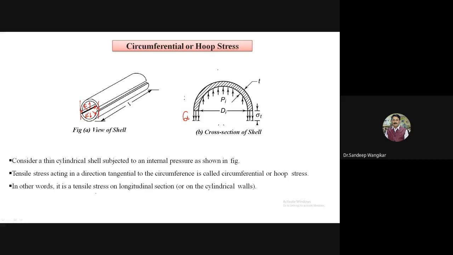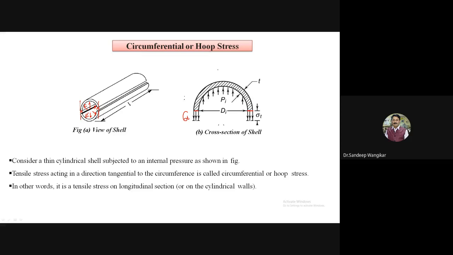In other words, it is the tensile stress on the longitudinal section, or on the cylinder wall. So we can say it is acting on the cylinder walls, at this particular thickness part.